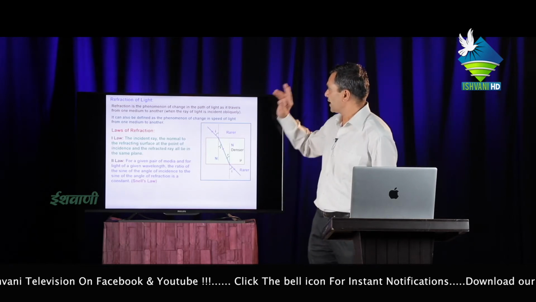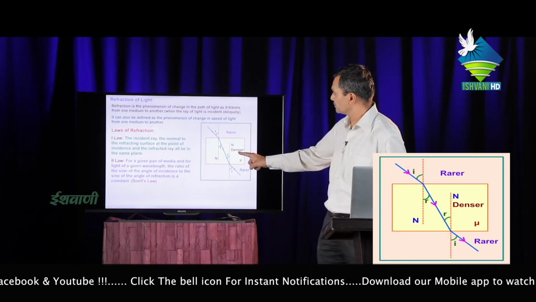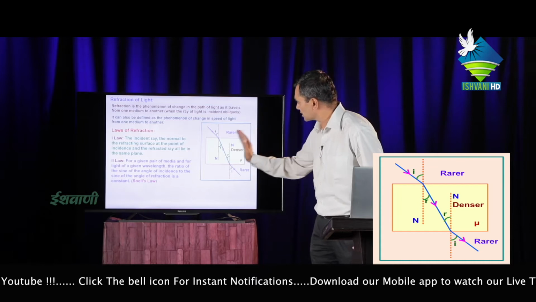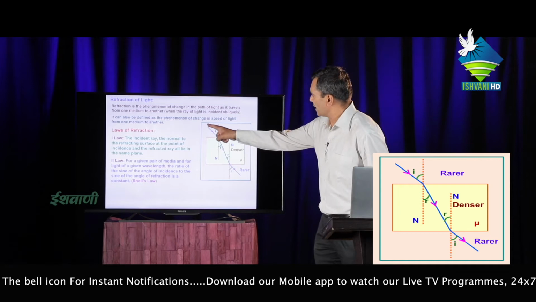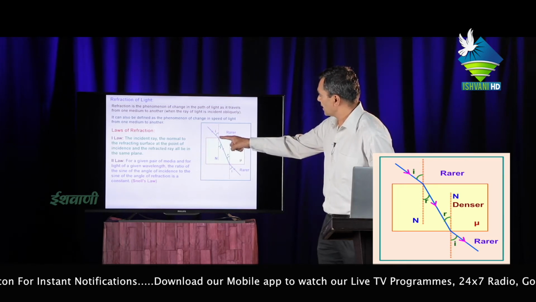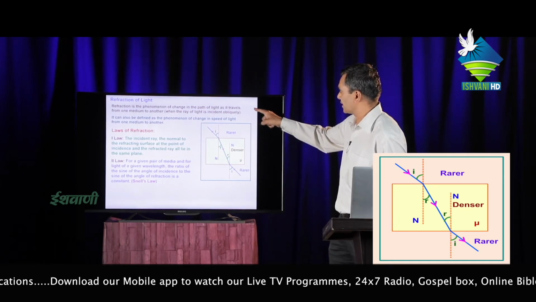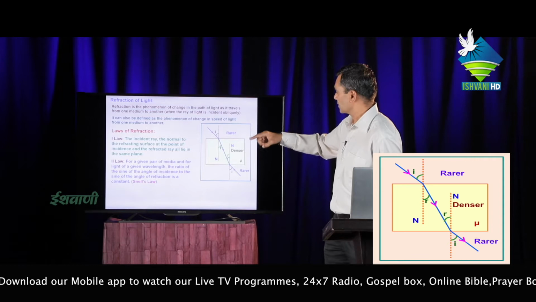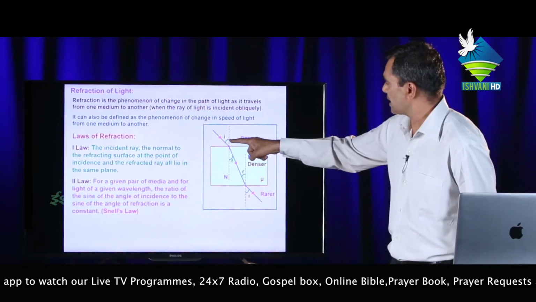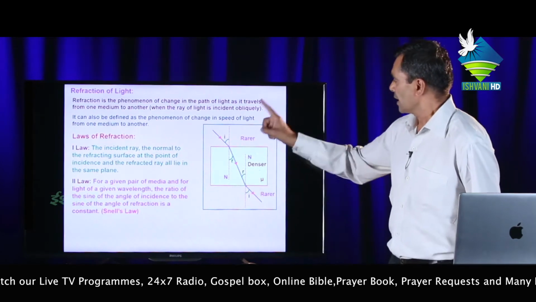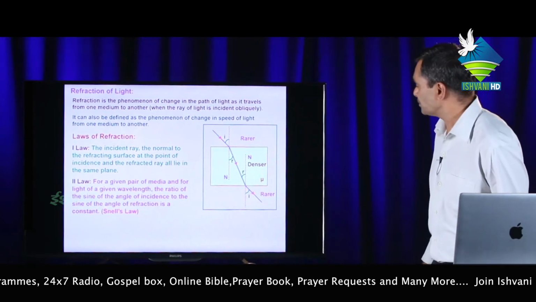Now, first topic, refraction of light. Refraction of light means when light comes from a rarer medium to a denser medium, it always bends towards the normal. This is called refraction of light. But when a light ray is incident on this slab, one part moving in the same medium is called the reflected ray. The ray is incident on this slab at angle i from the normal, and this is the angle of refraction, and this is called the refracted ray.